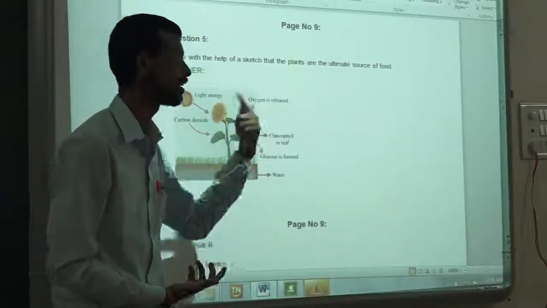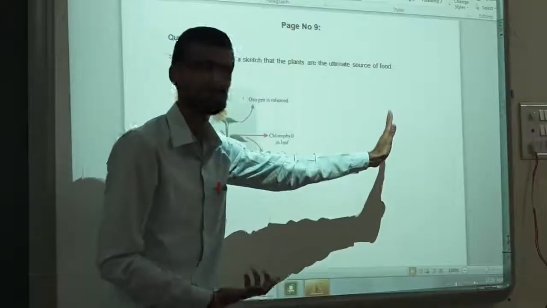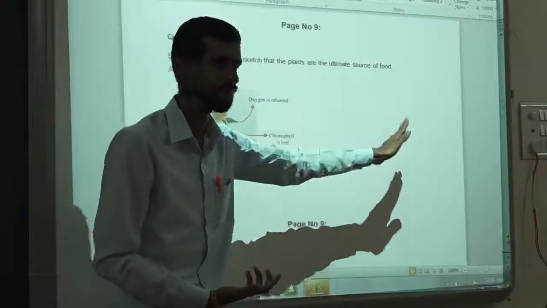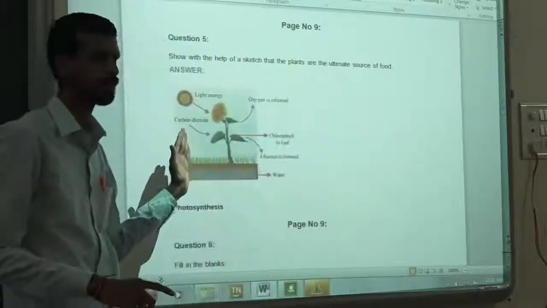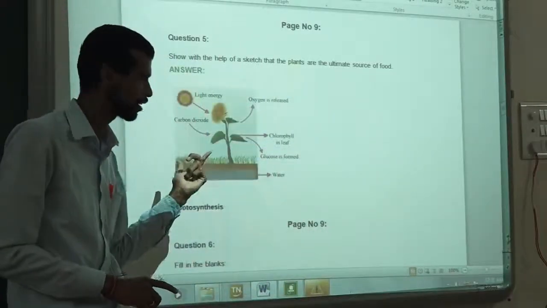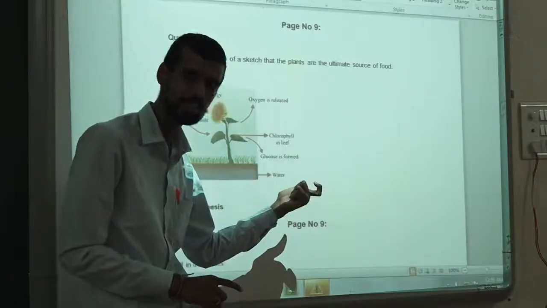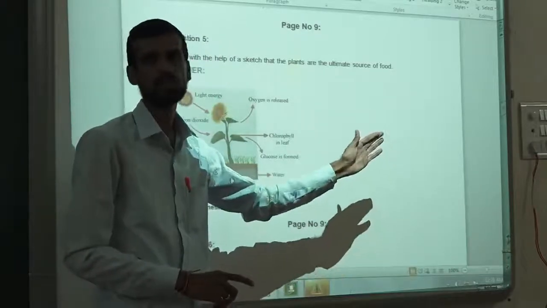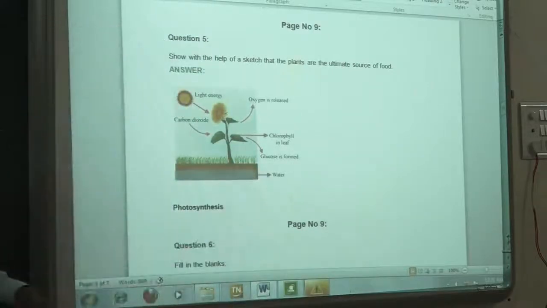Ultimately, directly or indirectly, the last living organism, the carnivore, is also indirectly dependent on plants. If plants are not there, herbivores will not be there, and if herbivores are not there, what will carnivores eat? Okay, so the next question I will show you.